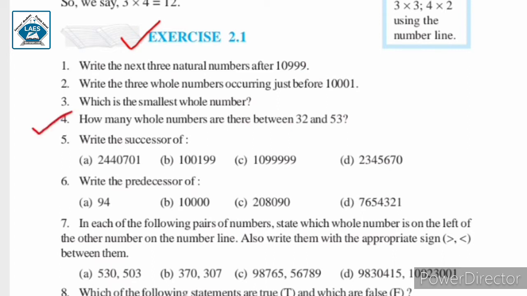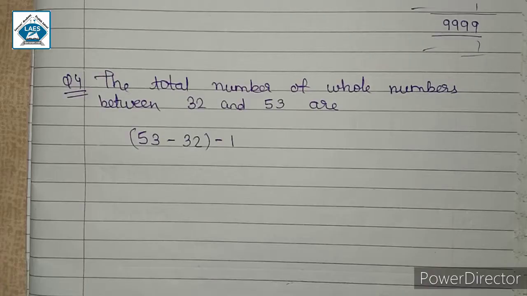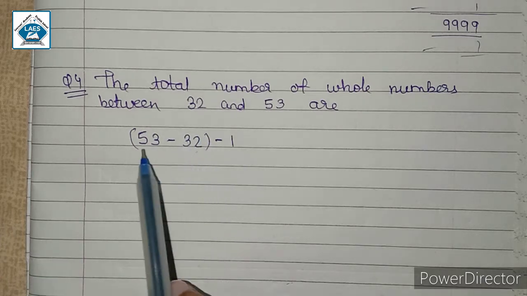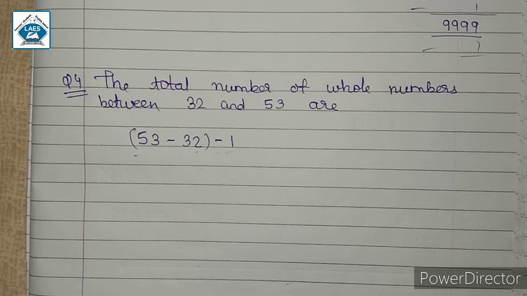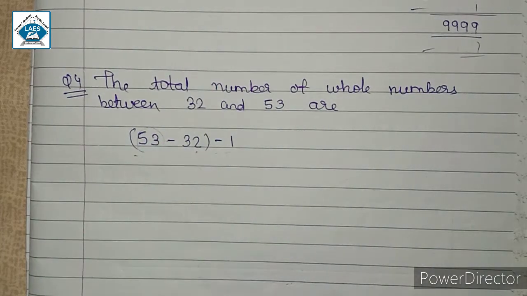Question number 4. How many whole numbers are there between 32 and 53? So to find the total number of whole numbers between 32 and 53, we will subtract 32 from 53, and here I have written minus 1. The reason is that when we subtract 32 from 53, that means 53 minus 32 includes numbers 53 along with the remaining numbers.